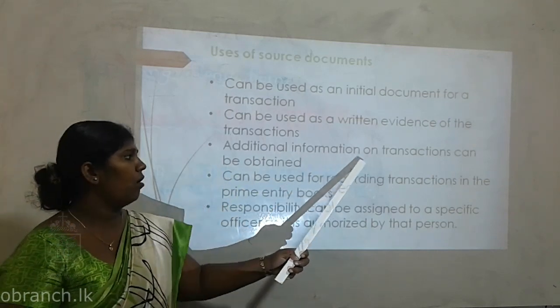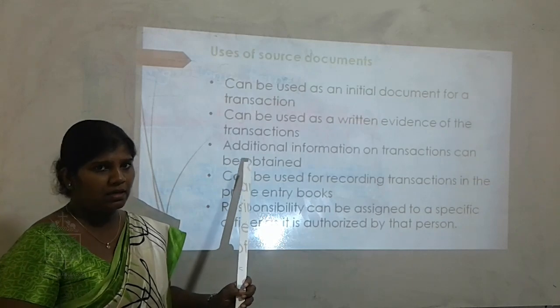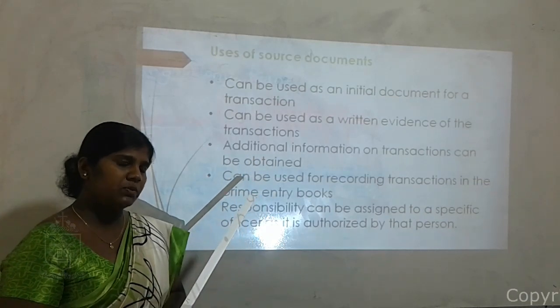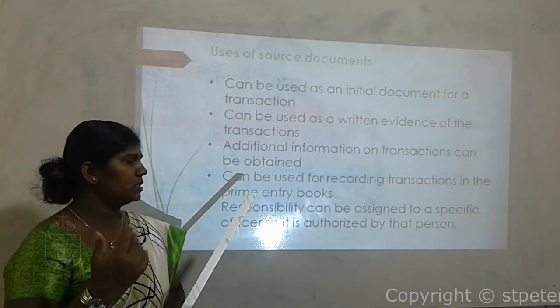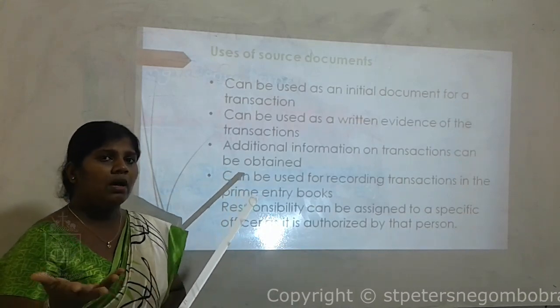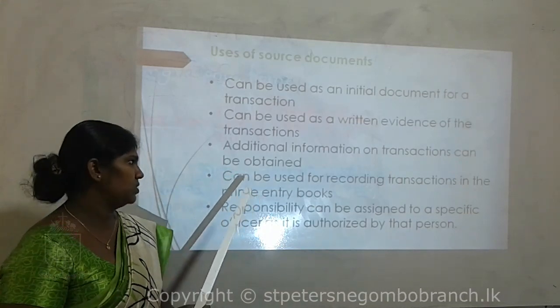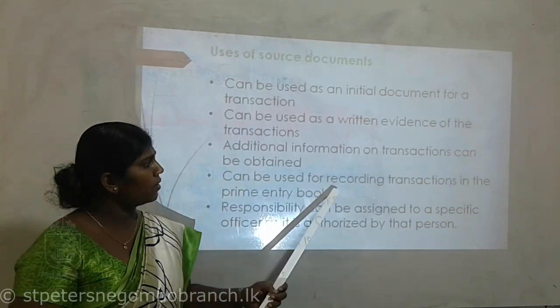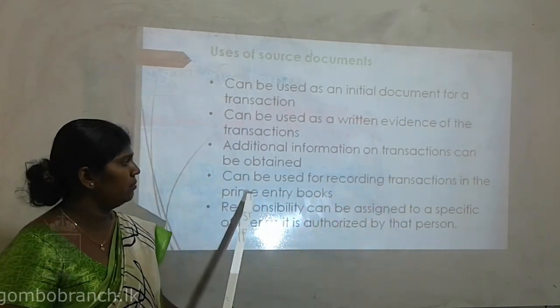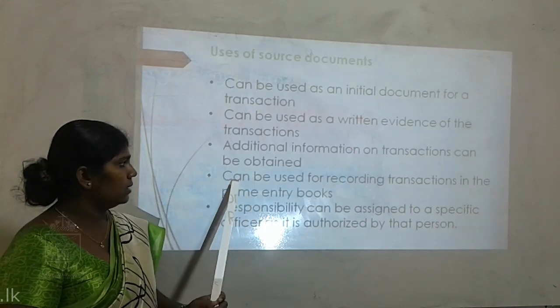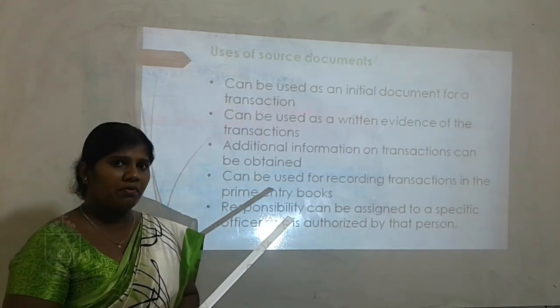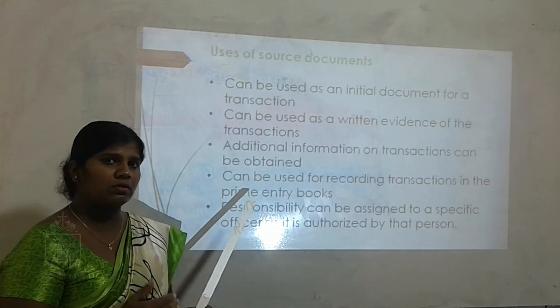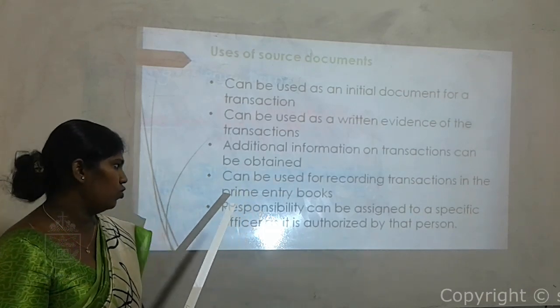Additional information on the transaction can be obtained, so the name, the authorized person, the unit price, the total, and likewise we can get that information from the source document. It can be used for recording transactions in the prime entry books. Yes, definitely we can record transactions to the prime entry books because of these written documents.